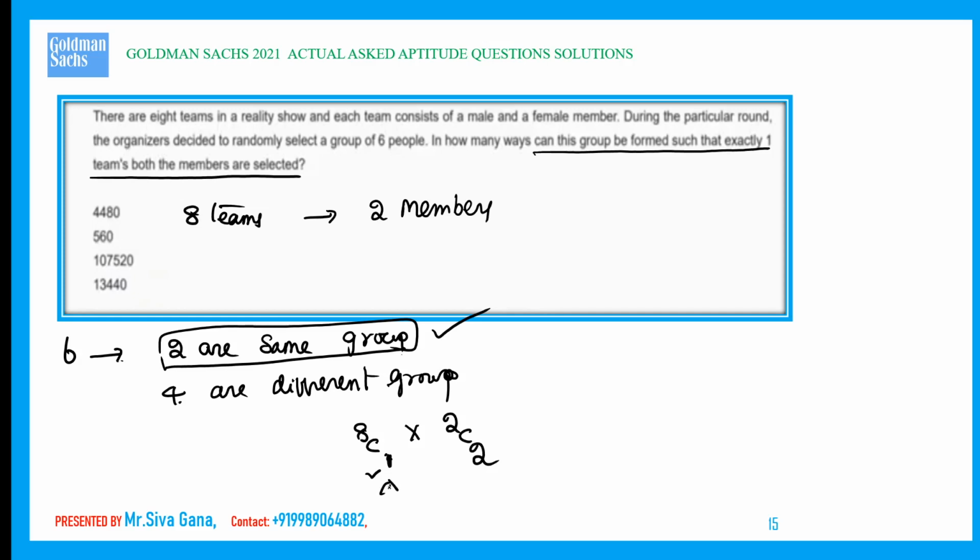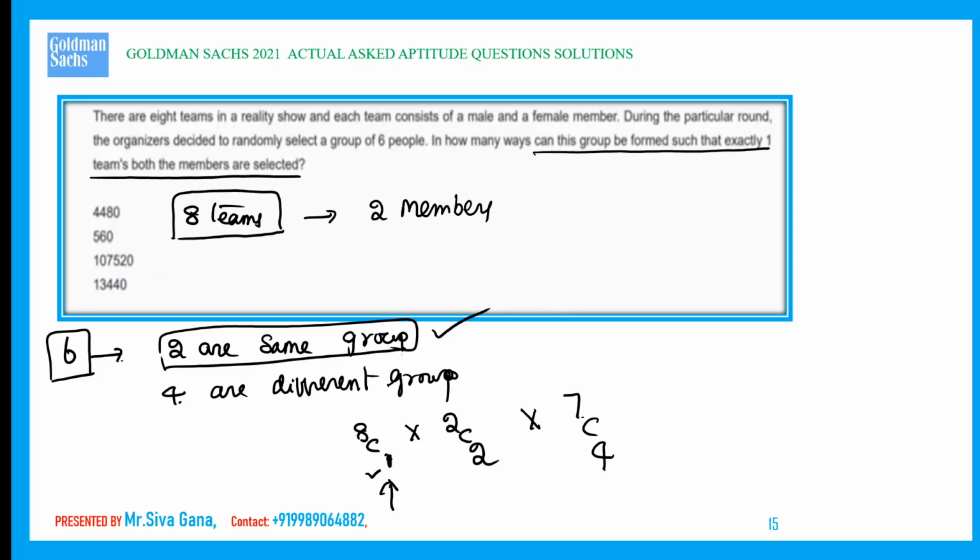This is the selection of one particular group where the two members should be from the same group. Out of 8 teams, one team I am selecting. That team consists of two persons who should be in this list. So 8C1 into 2C2. Now remaining are 7 teams. From that we need 4.